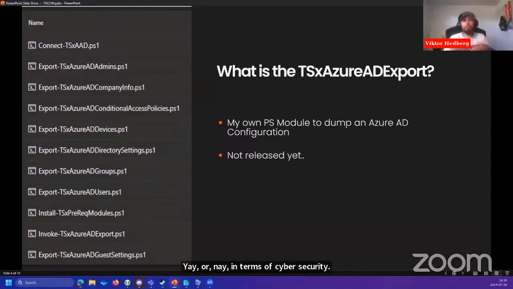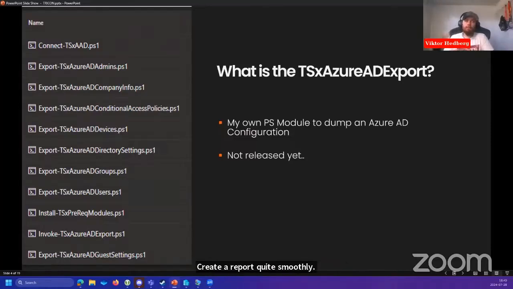So how mature is the tenant from a cybersecurity point of view, and all of that. And to save us the time of clicking about all the portals, this value says this, this value says that, we wanted to write a PowerShell script to do all of that for us and basically export everything into JSON blobs, where we can manipulate or use the data to create a report quite smoothly.